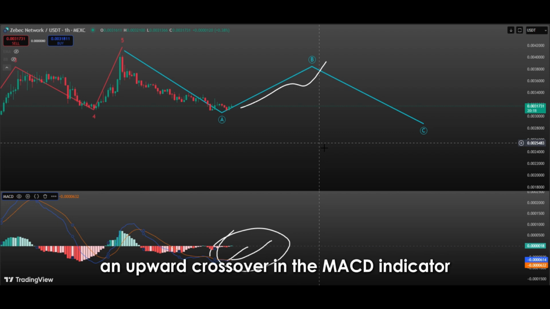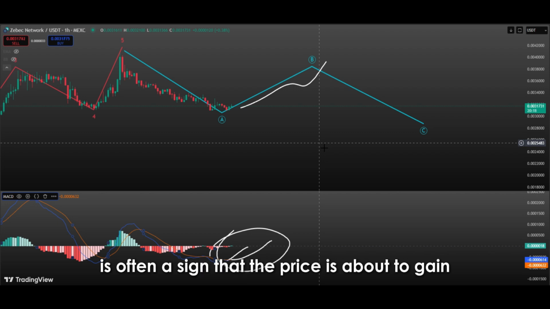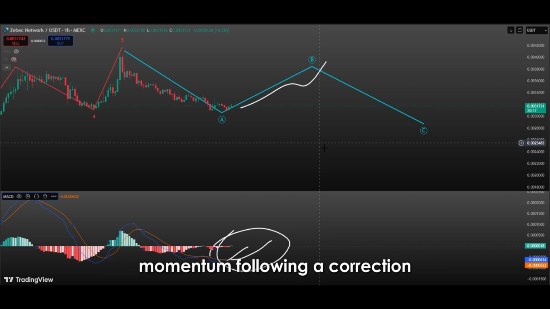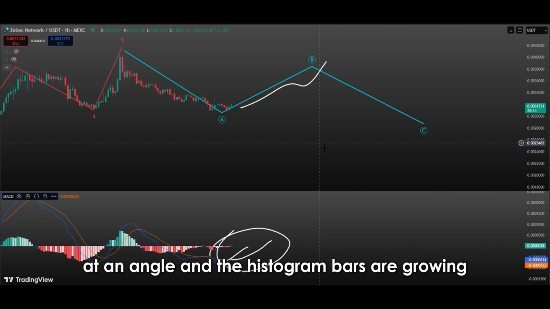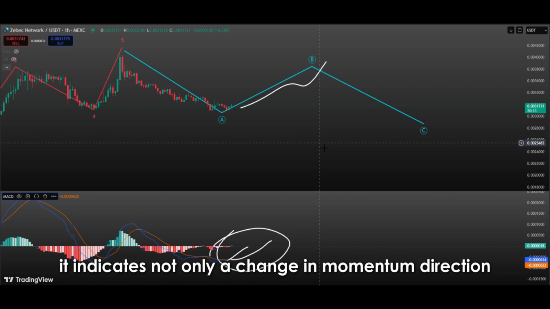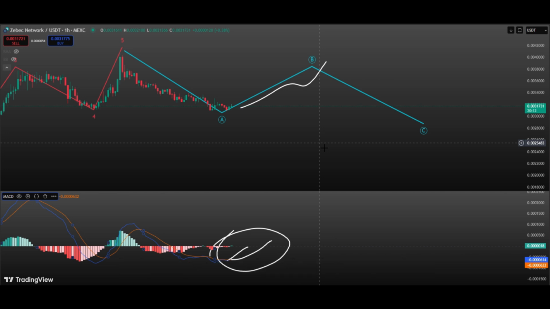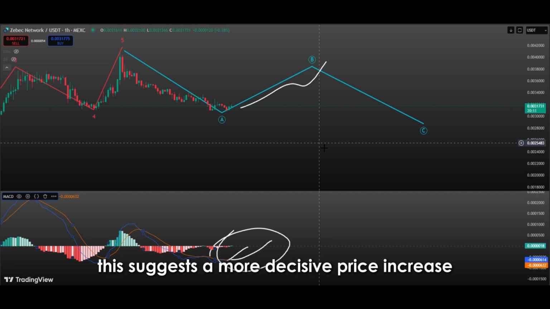An upward crossover in the MACD indicator is often a sign that the price is about to gain momentum following a correction. What matters at this point is whether the MACD line continues to move above the signal line after the crossover. If the MACD line moves upward at an angle and the histogram bars are growing, it indicates not only a change in momentum direction, but also an acceleration in momentum. This suggests a more decisive price increase.